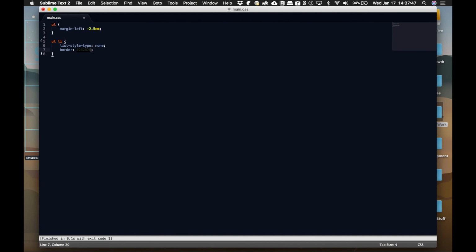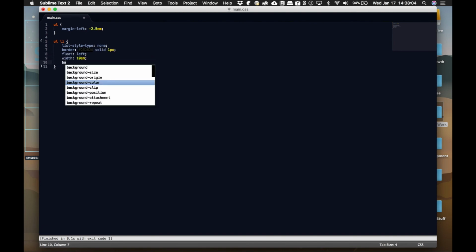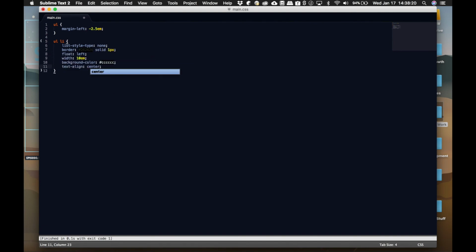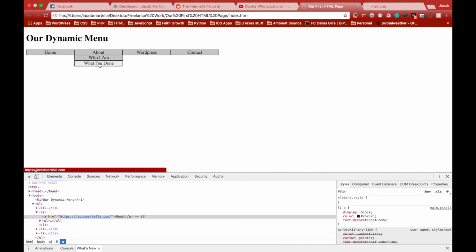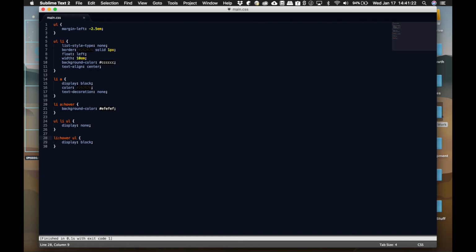Next, we need to hide the nested list or submenus. So make the UL hidden with display none. Then we need a way to see the submenus when we hover over their parent list item. And to do that, we'll use the hover pseudo class on the LI element and then set display to block. But this brings up an issue. If you hover over an element with a submenu that also holds a submenu, all those submenus appear when we just want that first one to appear. So, to only target the direct child elements, we use a greater than sign between the LI and UL selectors in the CSS.